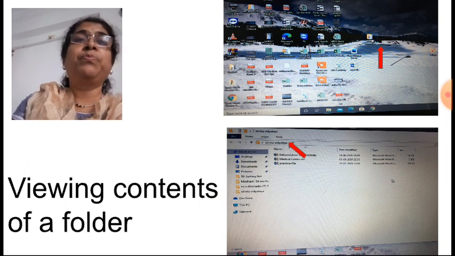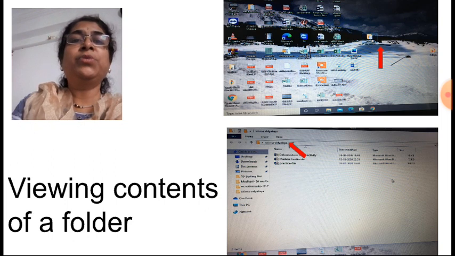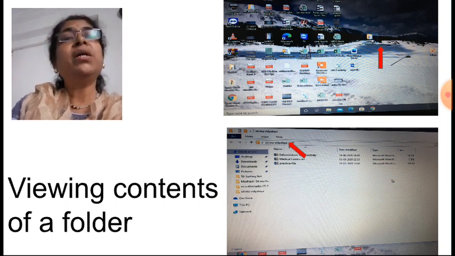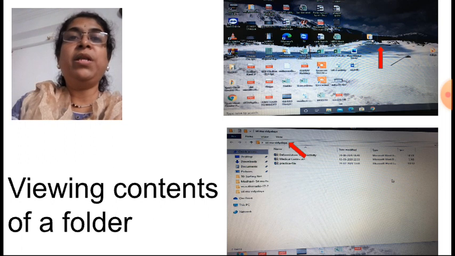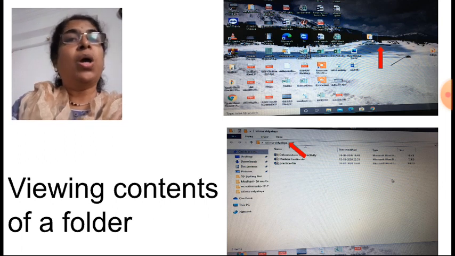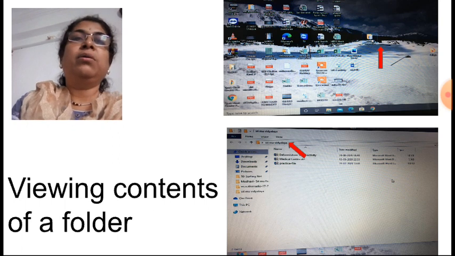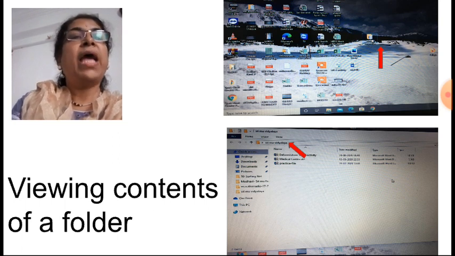Now suppose you want to view the content of a folder. So how to see the content of a folder? For that, you have to click on the folder, maybe through Windows Explorer or from the desktop also, and simply double click on that folder.